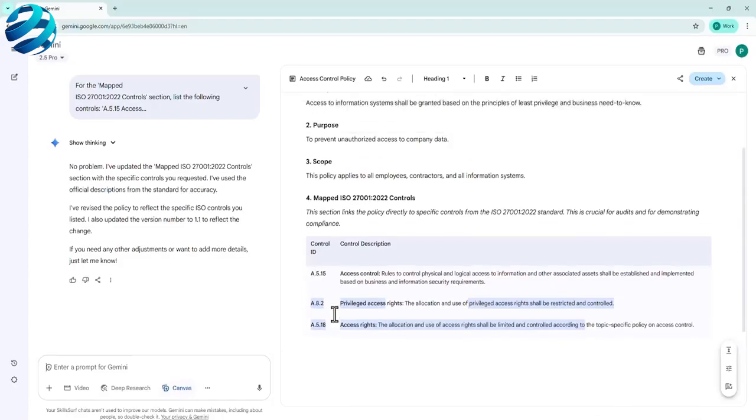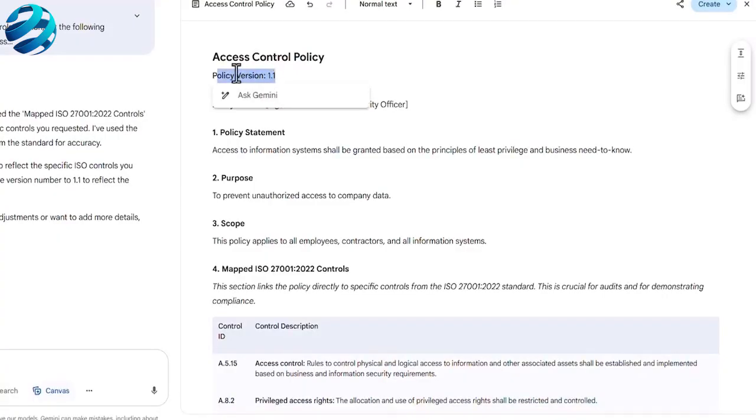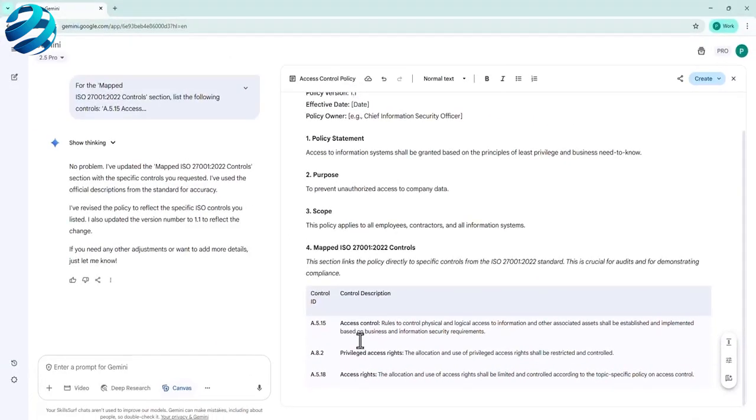So this could be useful if you have done some merit-based work and you know that those controls are relevant for you. All the others that were generated there are not really what we need. And here it's funny for me that this policy version is already 1.1, which means that they have edited it to, for example, map those controls differently. But the bottom line is that by following the structured template, you ensure every policy you write is not just a statement, but a complete, auditable, and enforceable component of your management system.